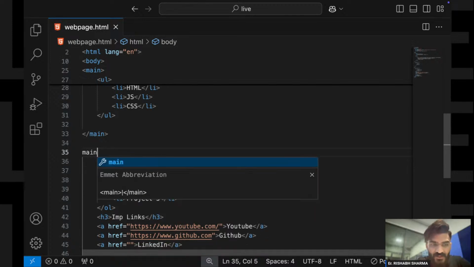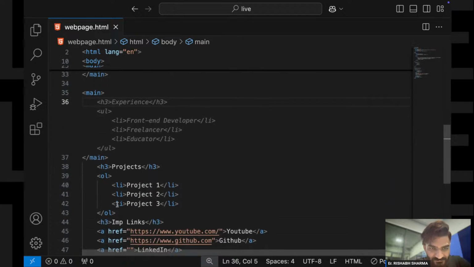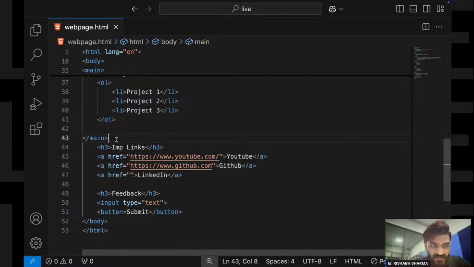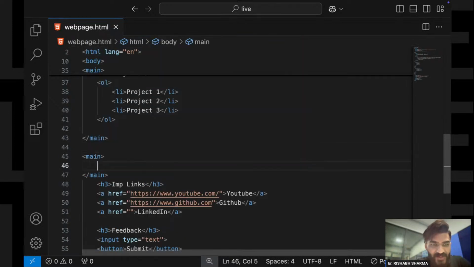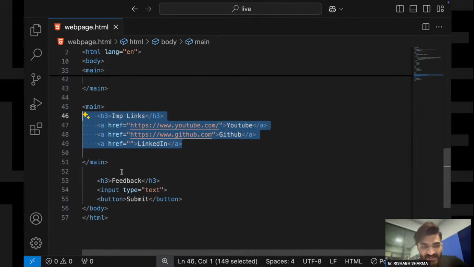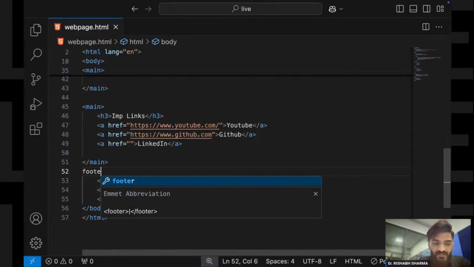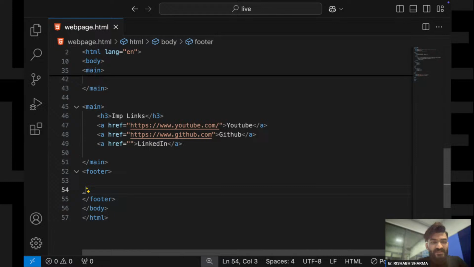M A I N, main. This is also main, right? Now we have important links. I am writing this is also main. So I'm just doing nothing. I'm just dividing my pages into sections. Okay, and this is my footer section, and I am putting it inside this.